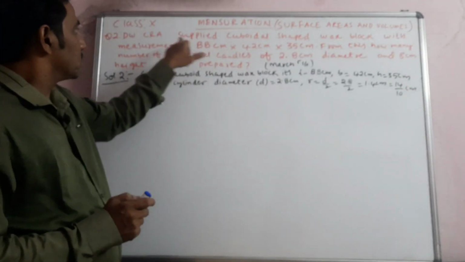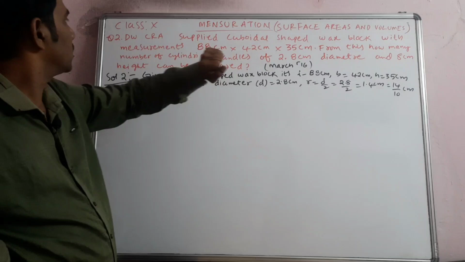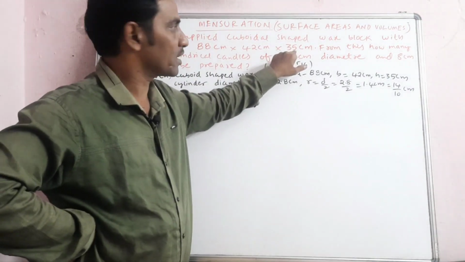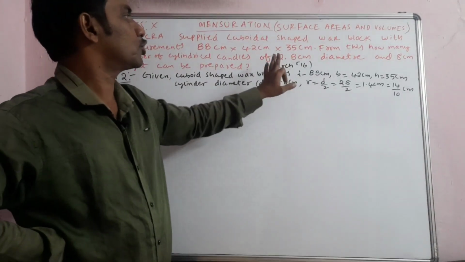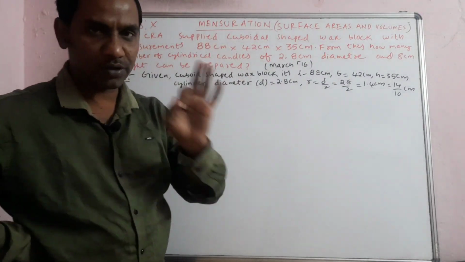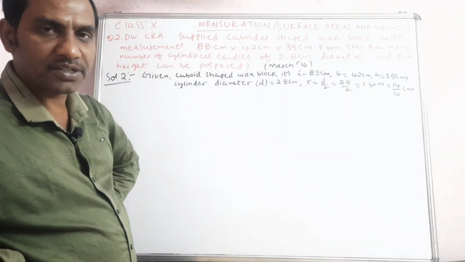So I'm reading the question. Dwakra supplied a cuboidal shaped wax block with measurements 88 centimeters, 42 centimeters, 35 centimeters. From this, how many cylindrical candles of 2.8 centimeter diameter and 8 centimeters height can be prepared? So we are counting the number of candles in the form of cylinders.